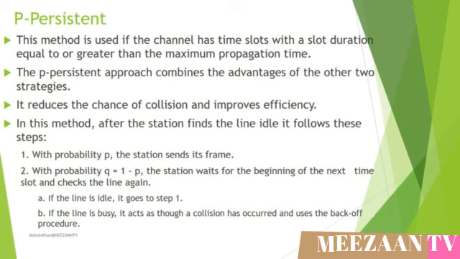In the second step, the station waits for the beginning of the next time slot and checks the line again with probability Q equal to 1 minus P. Now, if the line is idle, it goes to step 1. If the line is busy, it acts as though a collision has occurred and uses the backoff procedure.